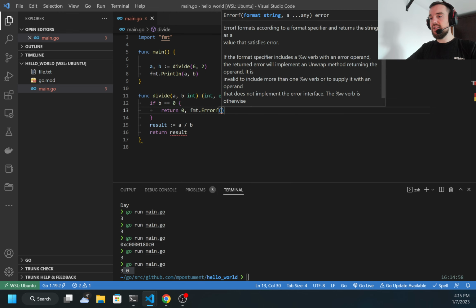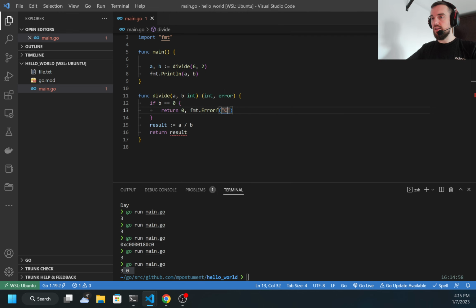And next, I need to return the error. And in error, I can say it cannot divide by 0. Now, if there is no error happening, so once I get b equal to 0, this statement will be executed and the function will not be continued. So it will stop here. But if b is not equal to 0, this is never executed and my calculation happens.